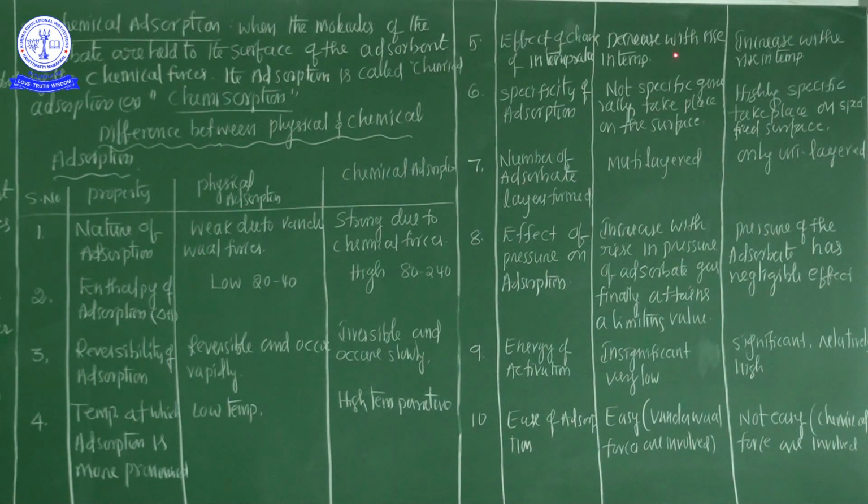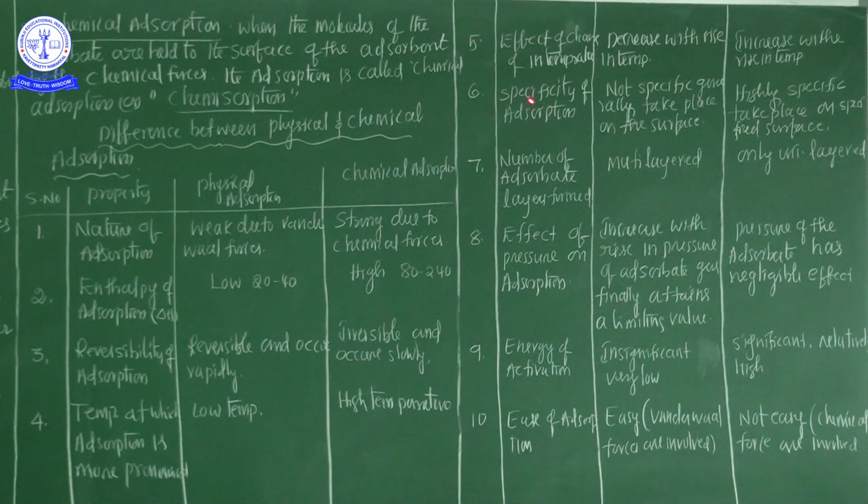Now from the chemical adsorption point of view, it is highly specific. It takes place on specified surfaces.